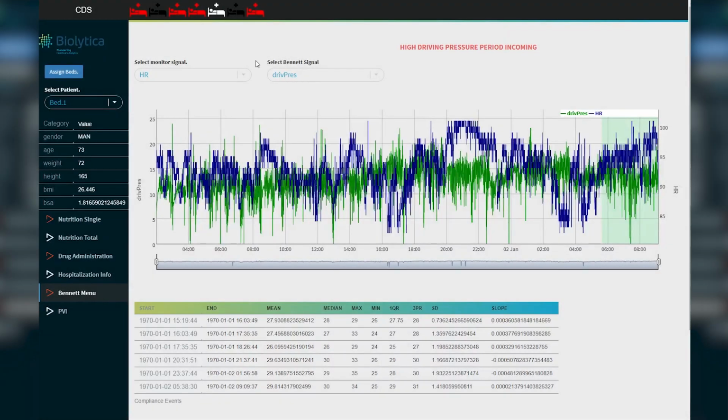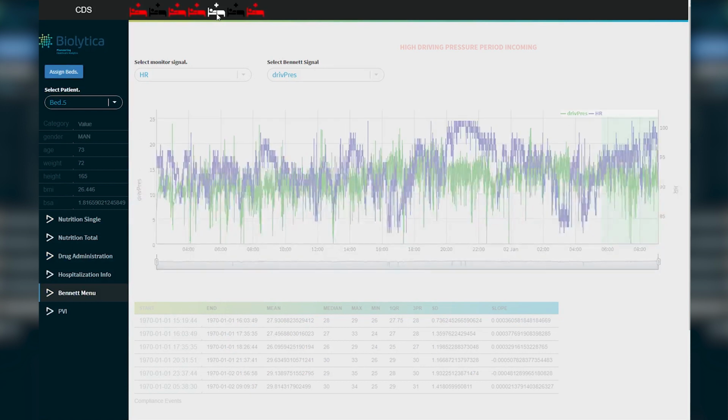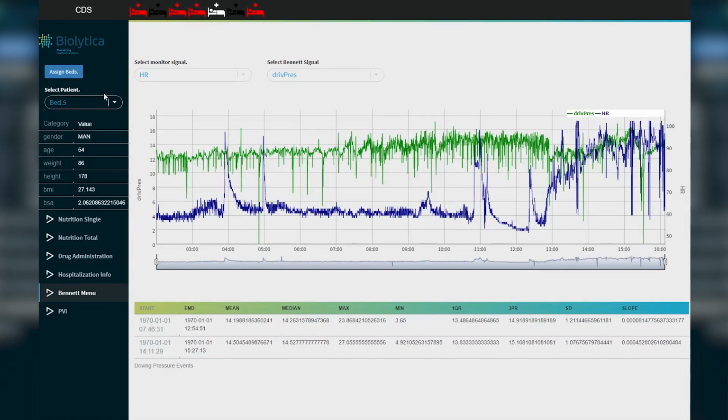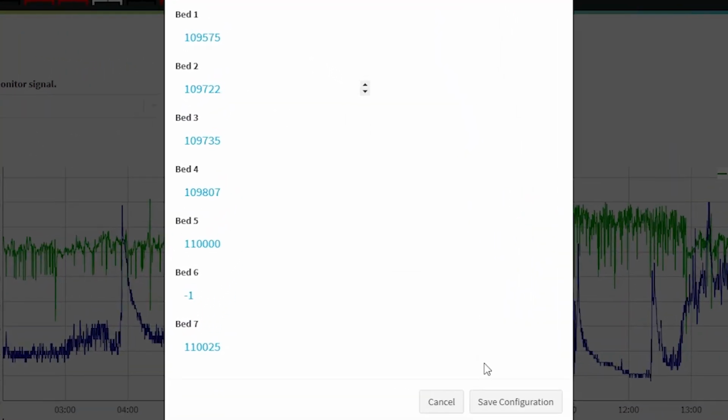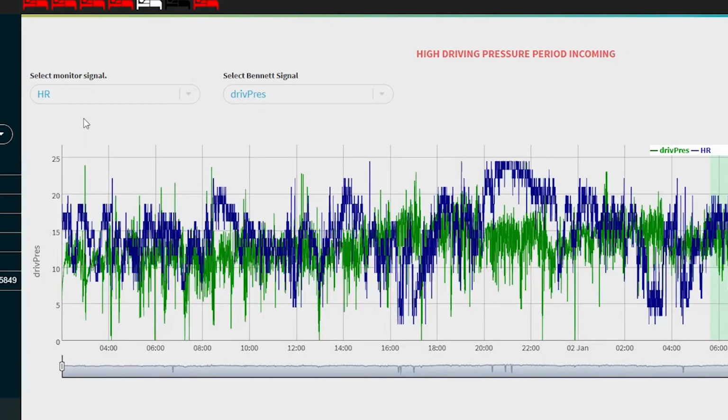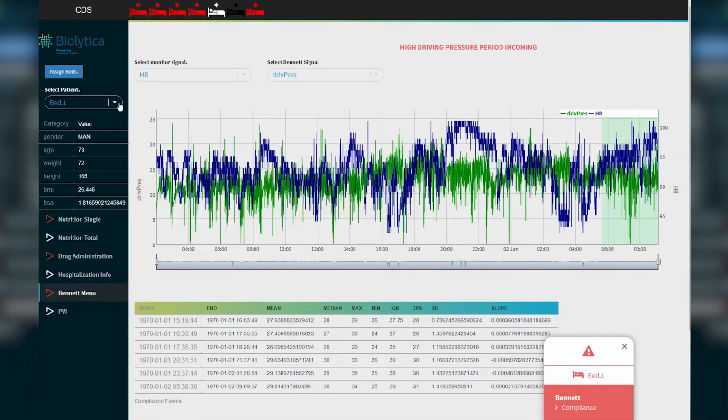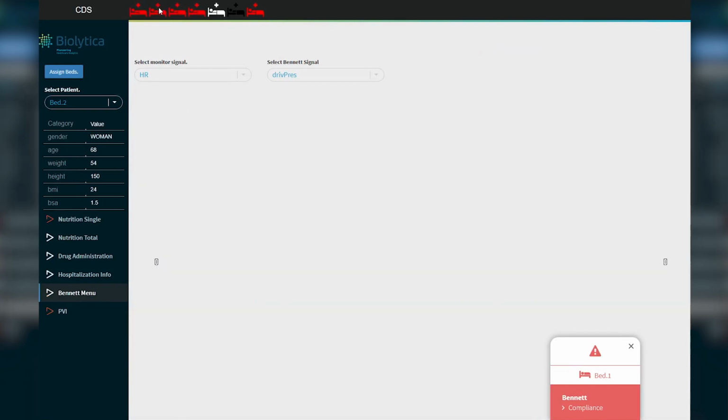We can now check the patient at bed number 5, who has no type of alerts, and we can see that he's currently under a Bennett ventilator and there is no analysis that provides an alert. We can now assign a new patient on bed number 2 that we know is under a PVI ventilator. We type the patient ID and we can go now to bed 2. We can either use the top bar or the sidebar. Right now, the sidebar has not been updated yet. We are currently on the Bennett analysis on the patient.